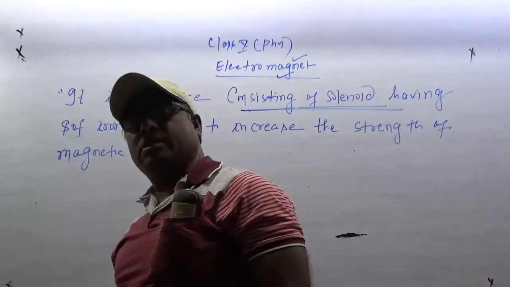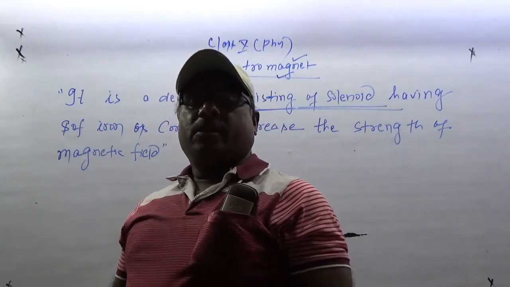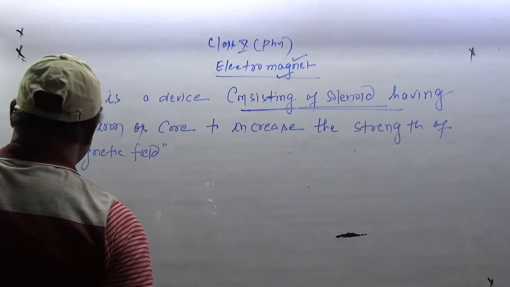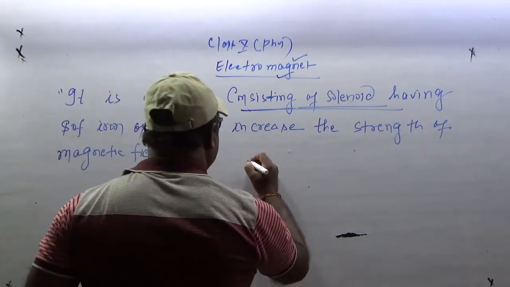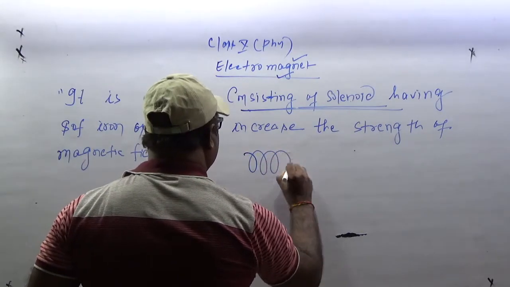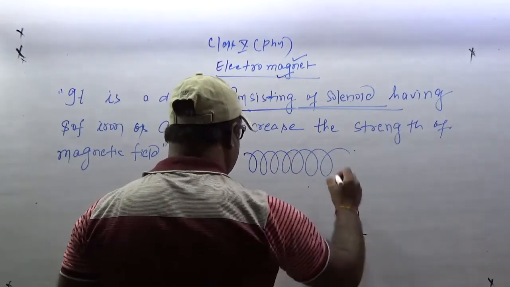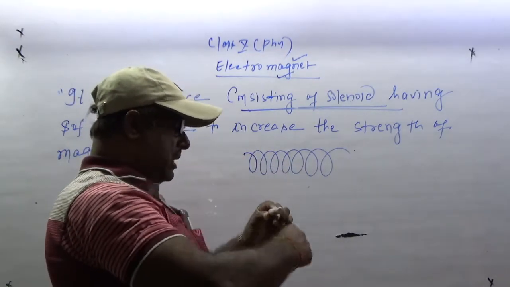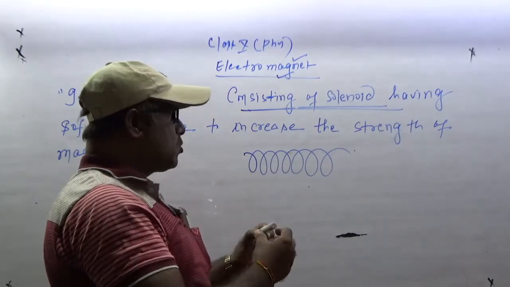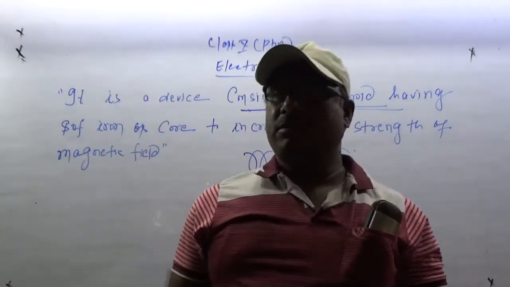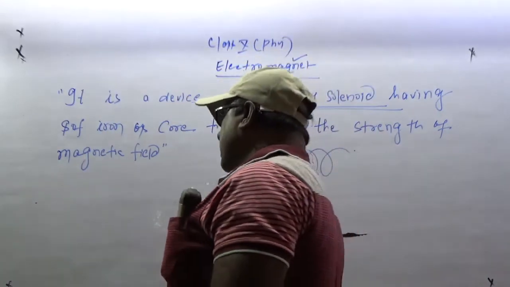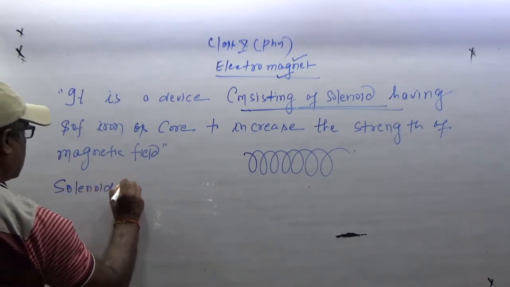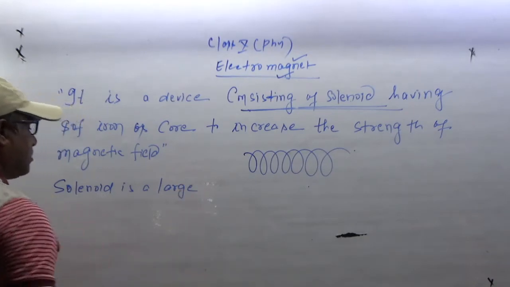A solenoid is a large number of turns of insulated copper wire. Alright, so we can say solenoid is like this, like here. This is the solenoid. How was it made? We took this, wrapped the copper wire like this, making turns, and then pulled it out. So what is formed? A spring, and in the language of physics, this is called a solenoid. A solenoid is a large number of turns.